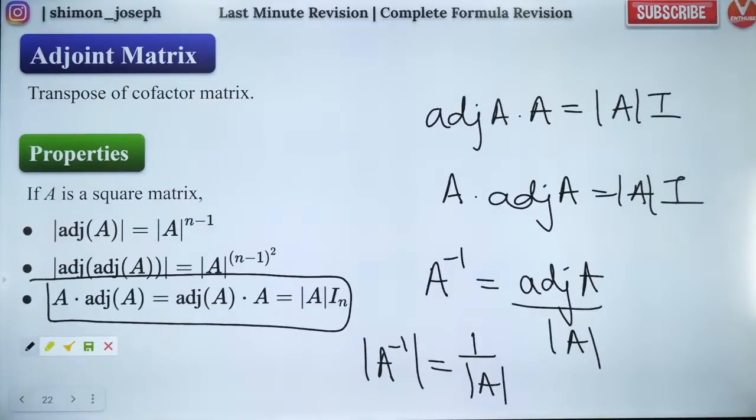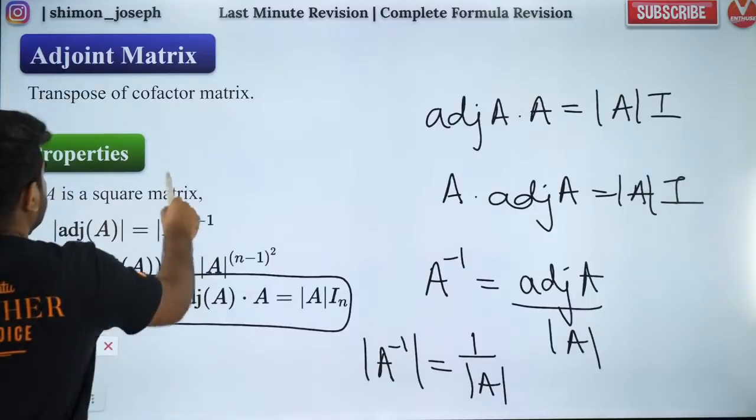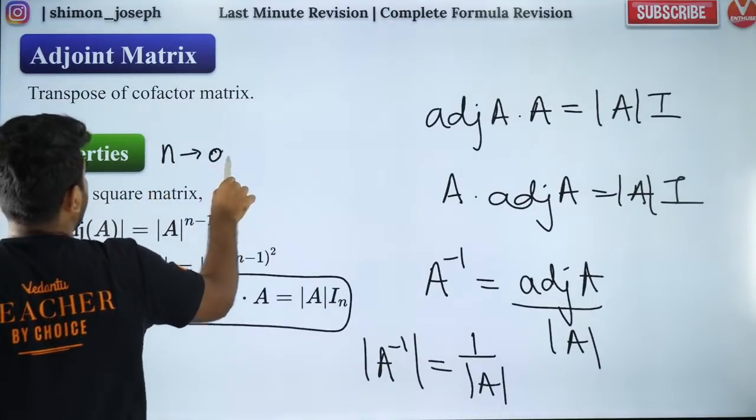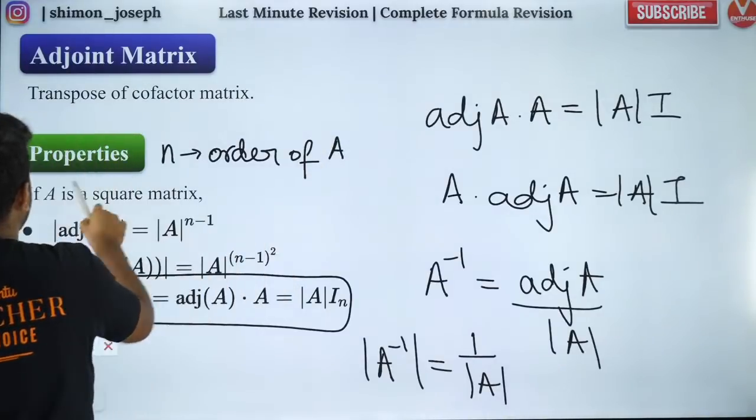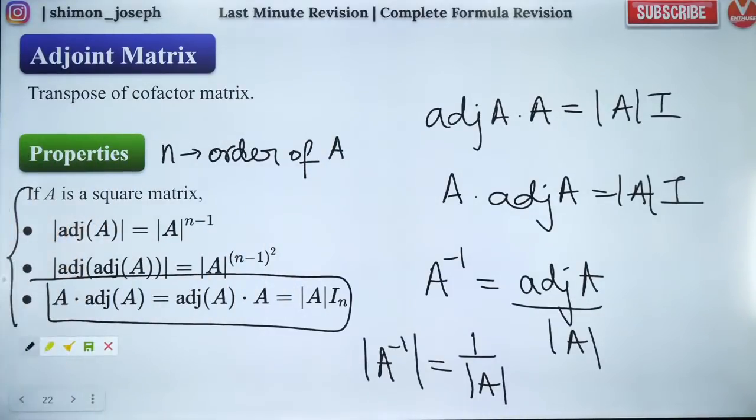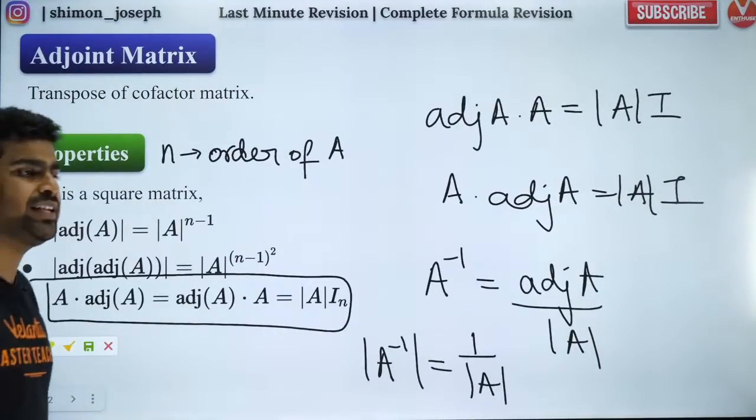Is that clear, everybody? What is n? n is the order of matrix A. So guys, here n is the order of matrix A. Whatever we are talking about here is square matrices. Otherwise, we cannot talk about it, isn't it? Very good. Rank of a matrix is not important.